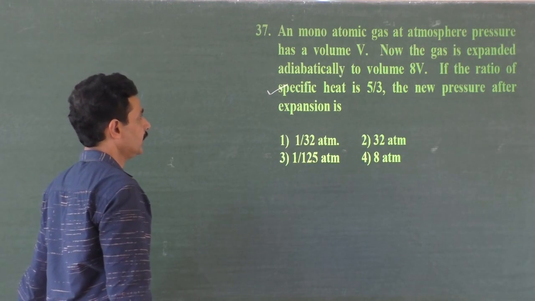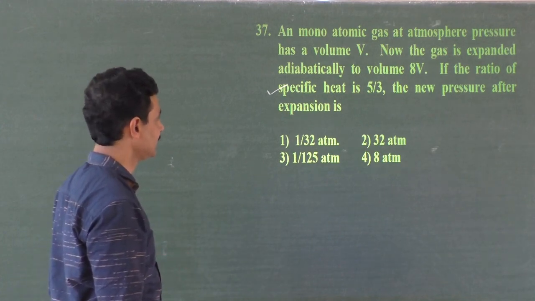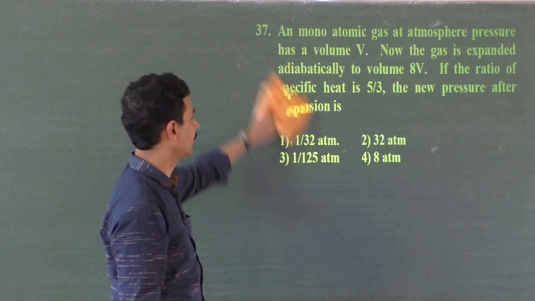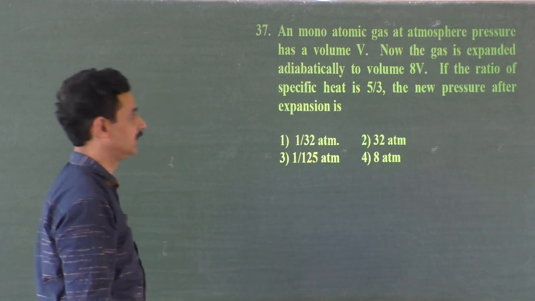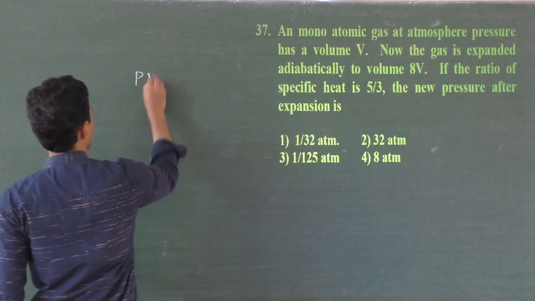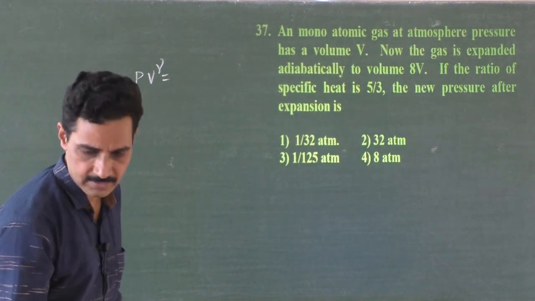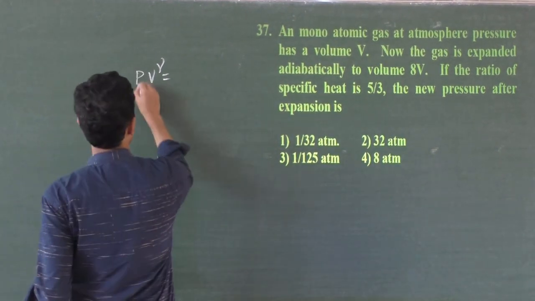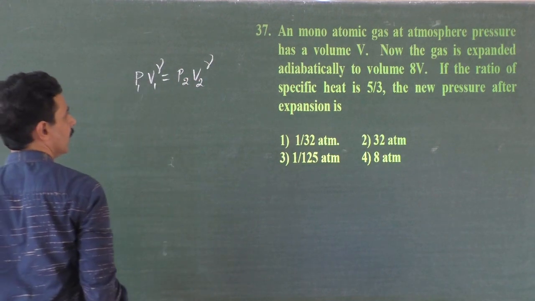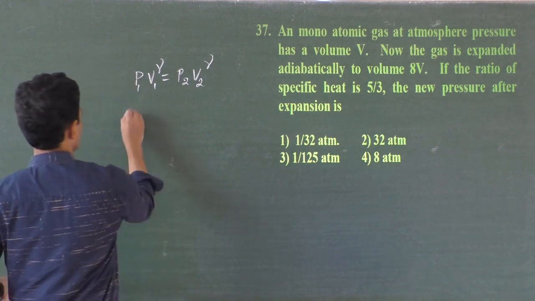37. A monoatomic gas has atmospheric pressure and has a volume V. Now the gas is expanded adiabatically to volume 8V. If the ratio of specific heats is 5 by 3, then the new pressure after expansion is. PV to the power gamma is a constant. P1 V1 to the power gamma equals P2 V2 to the power gamma, with initial pressure 1 atmosphere.